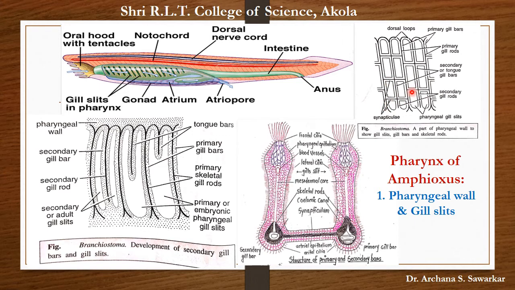These synapticuli are present in between primary gill bars. Thus, you can see here that it gives a basket-like appearance to the lateral wall of the pharynx. These synapticuli also contain blood vessels. This is about the pharyngeal wall.